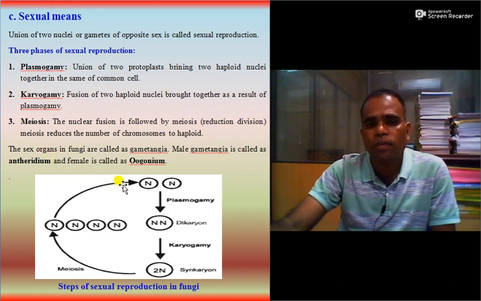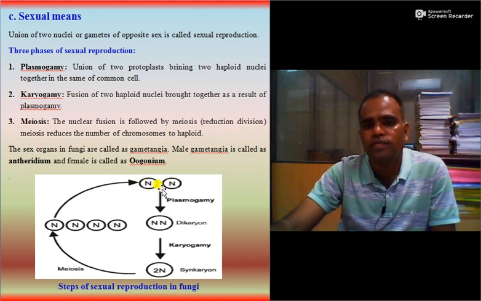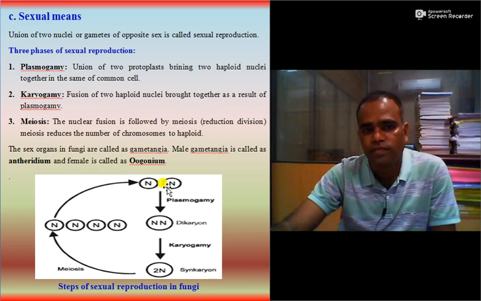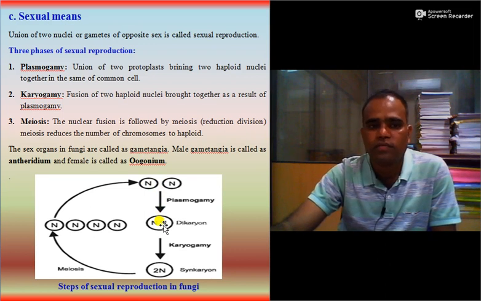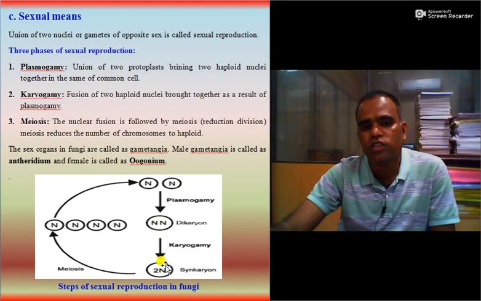In plasmogamy, union of two protoplasts occurs, bringing two haploid nuclei together in the same common cell, and it is called plasmogamy. In karyogamy, fusion of two haploid nuclei brought together as a result of plasmogamy occurs. And third, meiosis.